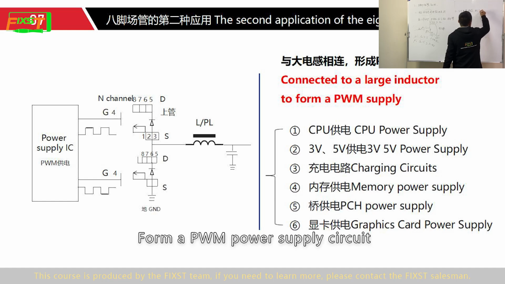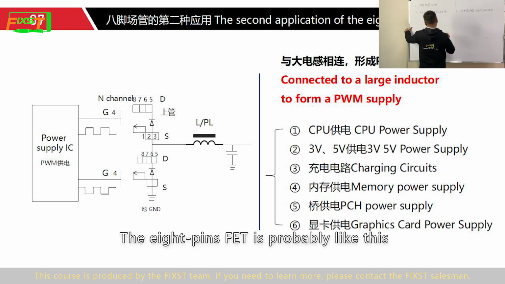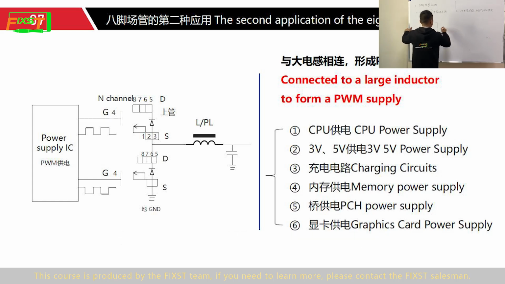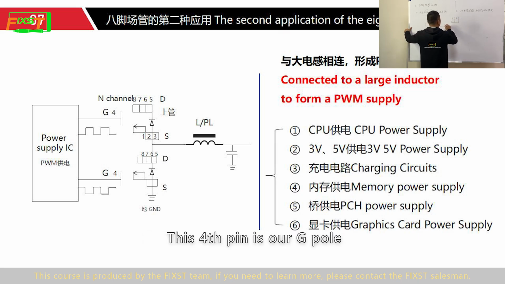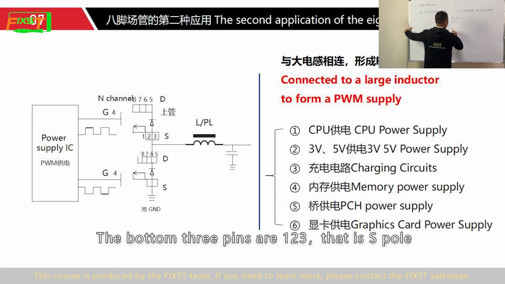Form a PWM power supply circuit. The 8-pin FET is probably like this. Pins 5, 6, 7, 8 are connected to the D pole. This 4th pin is our G pole. The bottom 3 pins, 1, 2, 3, are the S pole.